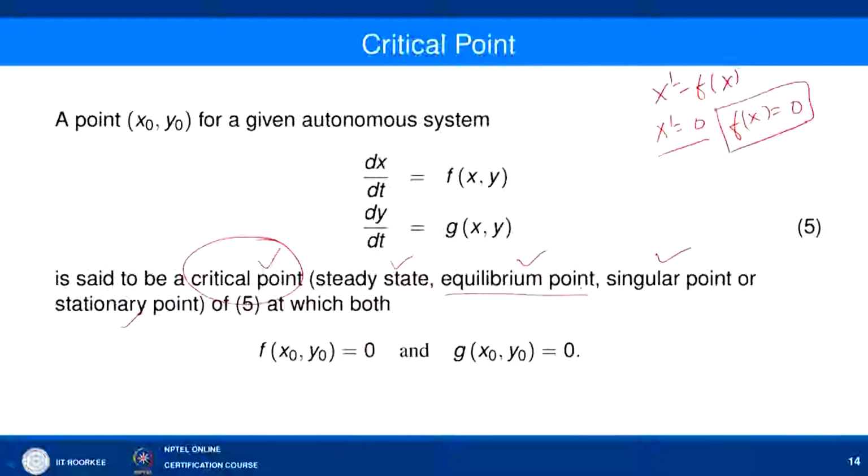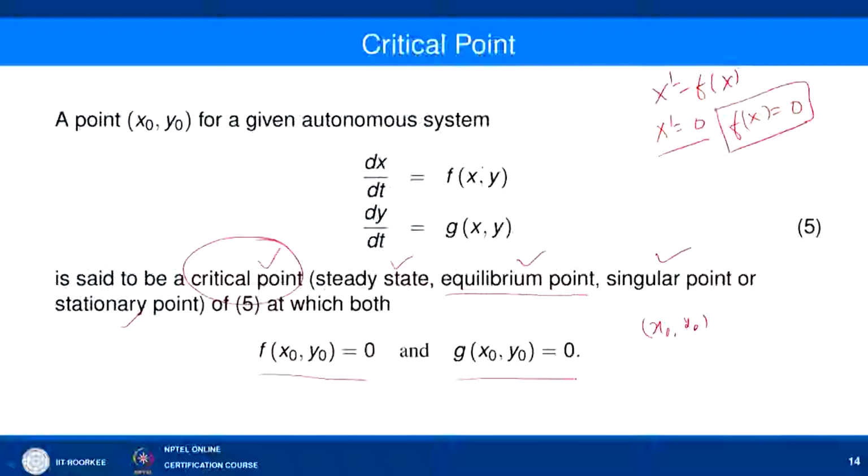So, let me give the definition of equilibrium points. Equilibrium points are those points for which dx by dt equal to 0 and dy by dt equal to 0. We can say that the point x naught, y naught is called a critical point, steady state or equilibrium point, provided that f of x naught comma y naught is equal to 0 and g of x naught comma y naught equal to 0.